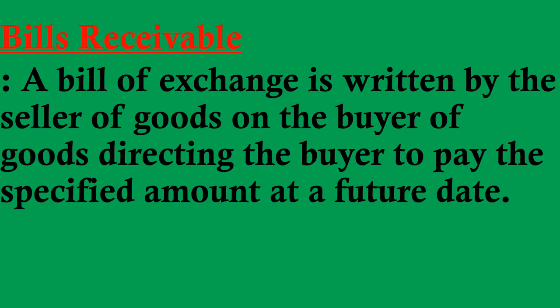They are saying if a bill of exchange is written by the seller of goods, the person who is selling goods to somebody, he is the seller. The person who is purchasing goods from somebody, he is the buyer. So if the seller is making one written note, that is called bills of exchange. For whom is he making it? He is making it for the buyer. Why? Because in that bill of exchange, it will be written that the buyer has to pay the specified amount at a future date. Fine. That is known as bills receivable. Fine.